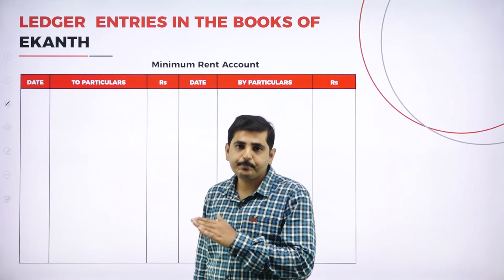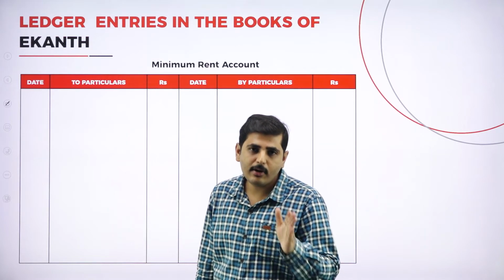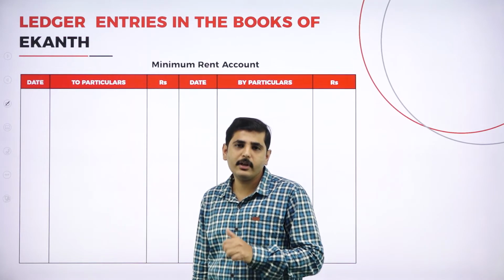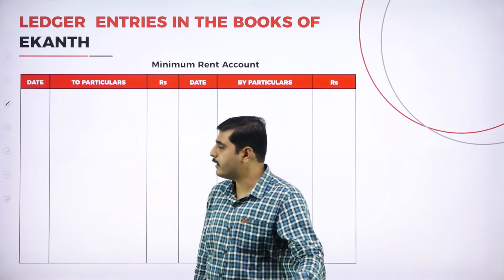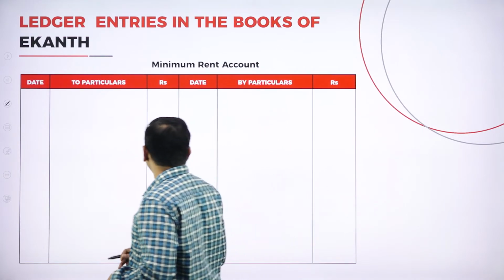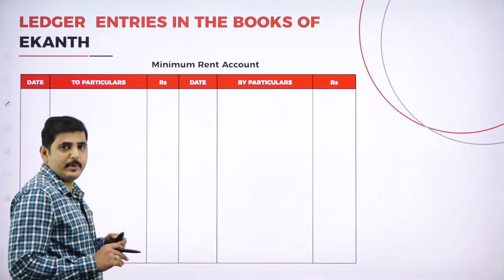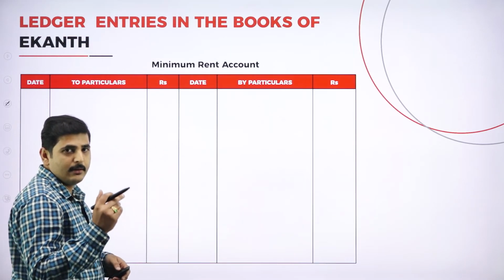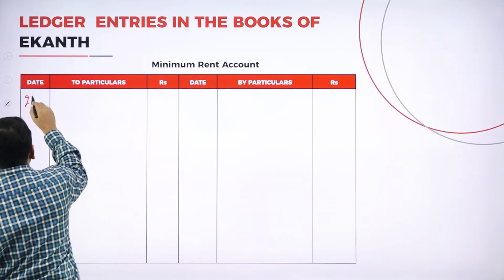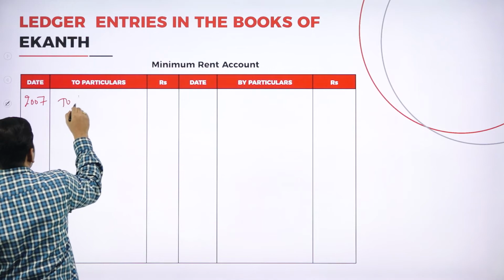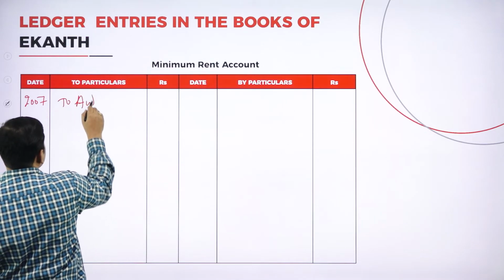The journal entry is: royalty account and short working account to minimum rent account. First one, minimum rent account to landlord or author account.